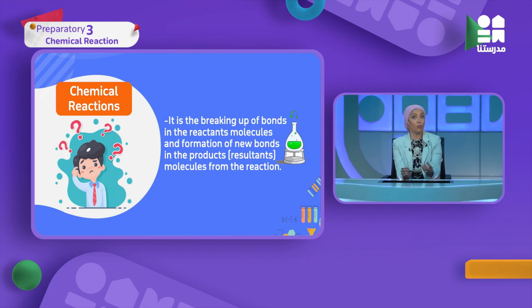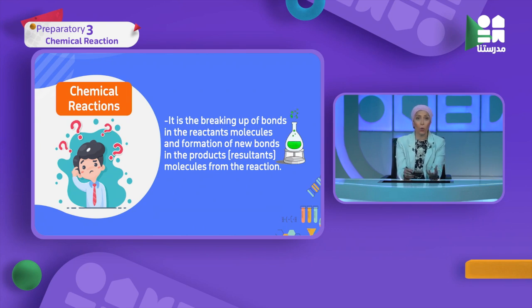This example looks like what happens in a chemical reaction. It is exactly the same as the kitchen, but in the kitchen we make food, and in the lab we make a chemical reaction. What is meant by chemical reaction? If I put any chemicals, they start to be broken. You know from the previous studies in second prep that each chemical is connected together chemically with a kind of bonds.